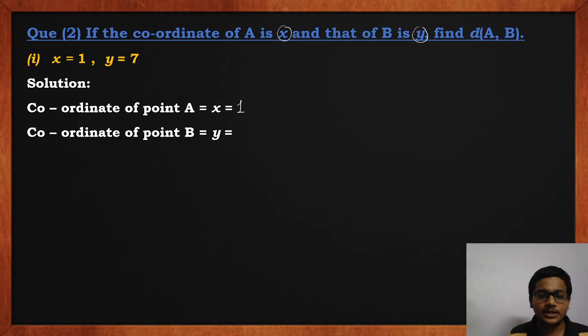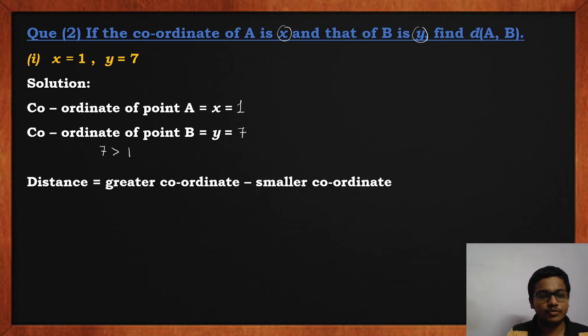Coordinate of point B is equal to small y. Small y's value is 7. So we'll write here 7. Again, compare both of them. 7 is greater than 1. So therefore, distance is greater coordinate minus smaller coordinate.